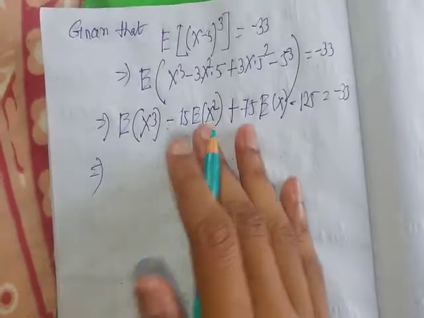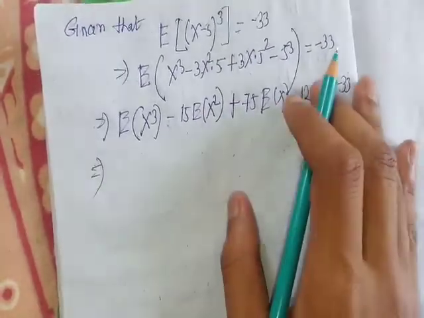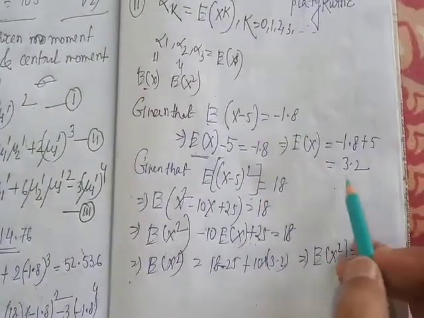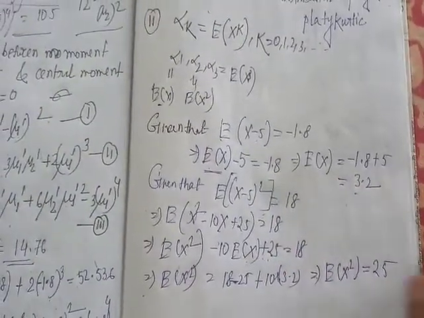You already calculated expectation of x and expectation of x square. The value of expectation of x is 3.2 and expectation of x square is 25.